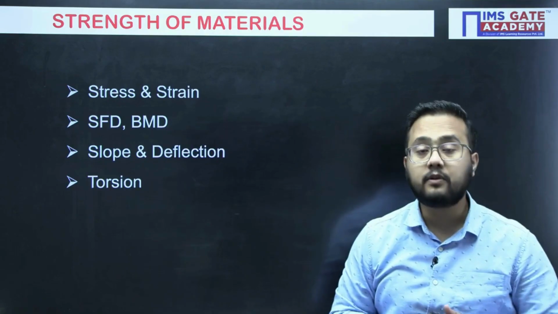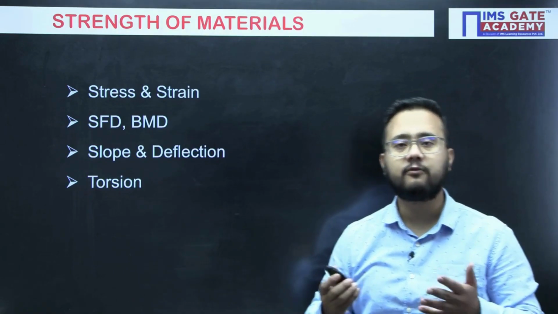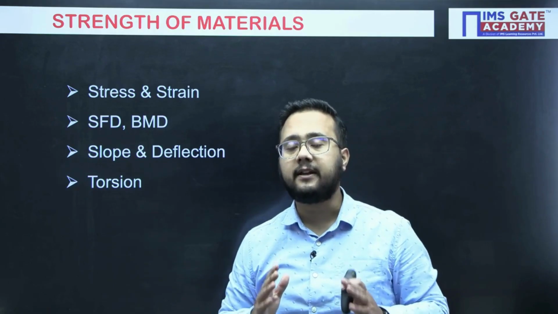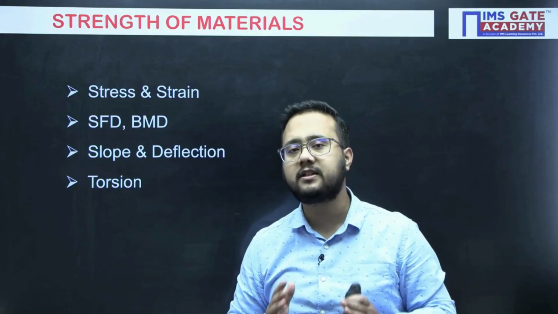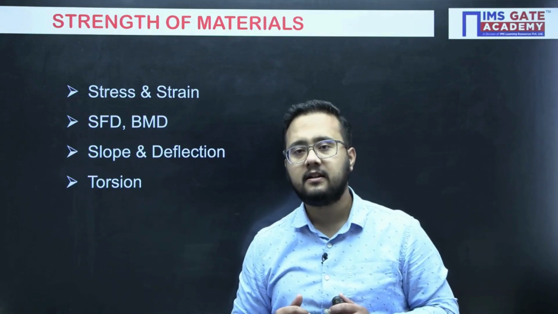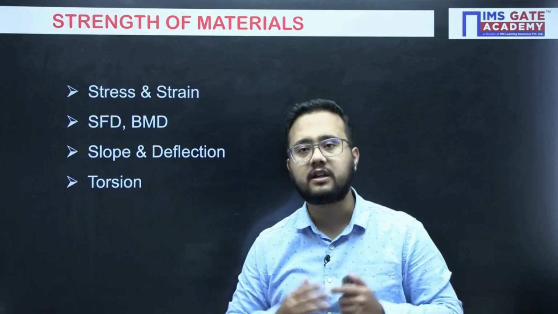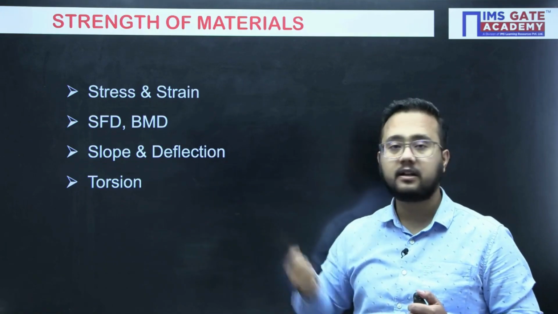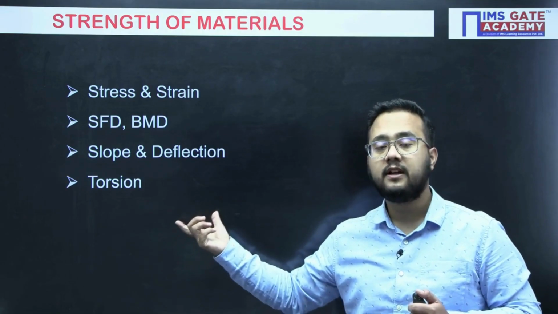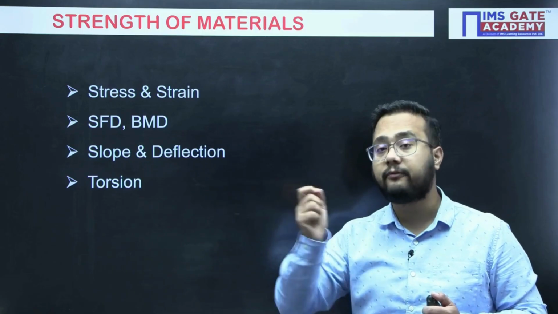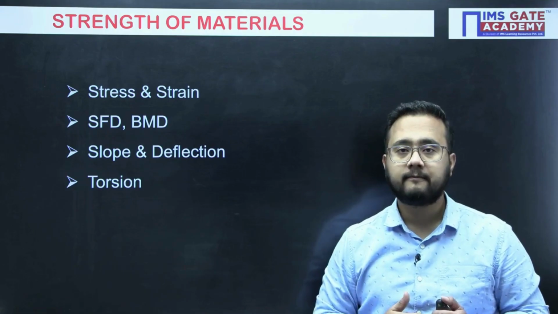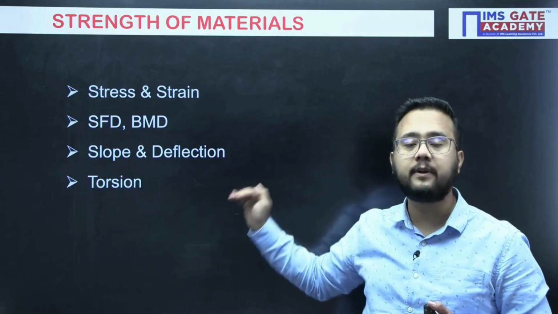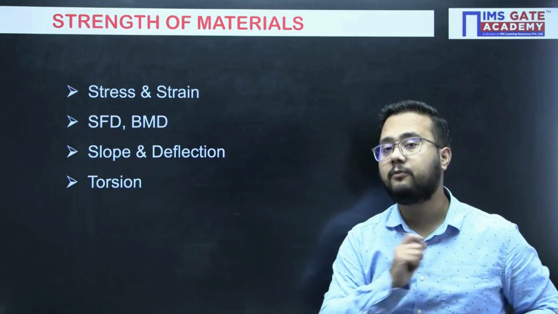Next we'll talk about strength of material or mechanics of material, right? Stress strain. Maximum questions they have asked from stress strain analysis, principal stress strain or simple stress strain questions. Then we have SFD, BMD, slope deflection calculation, and then finally torsion. Specifically in mechanical, torsion is a very, very important topic. So keep this priority in your mind while preparing strength of material.